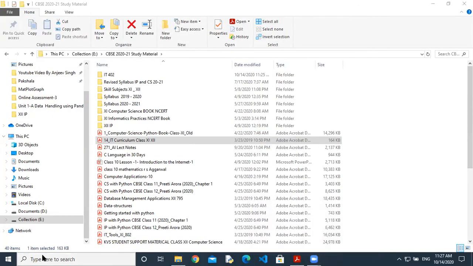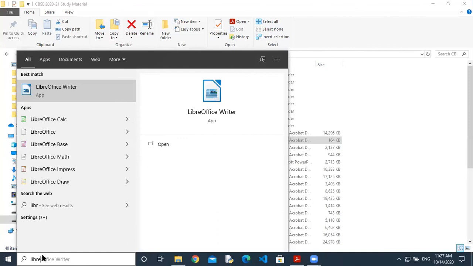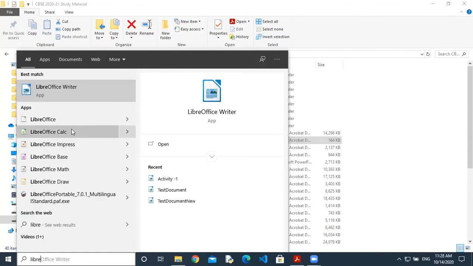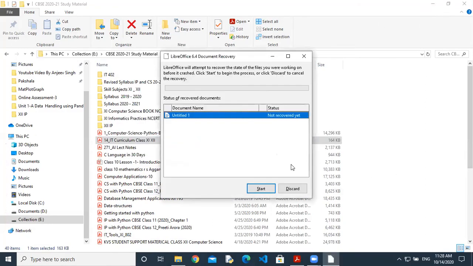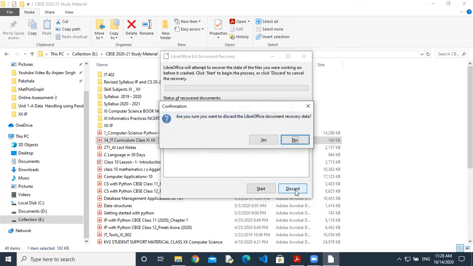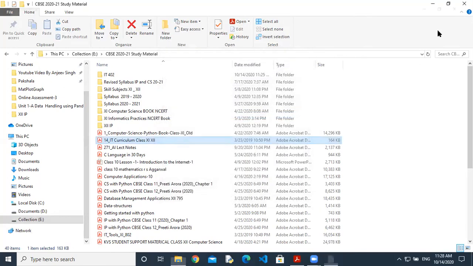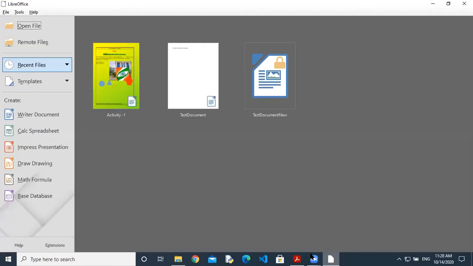So it gets closed. So now I'm opening LibreOffice. Again, I'm opening LibreOffice. This is the basic environment of LibreOffice. Look. So it's open, discard. Actually, yes, I don't want to recover any documents. So look, it's open now. Now it's trying to open. This is Impress, Math, Base, recent files.